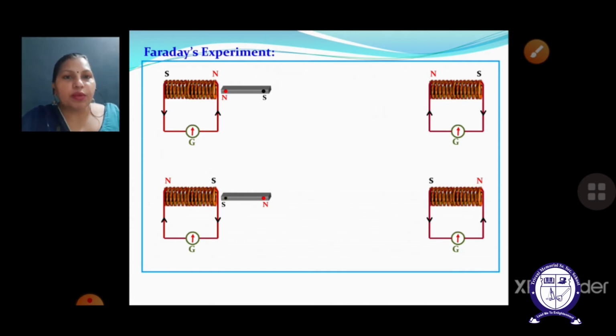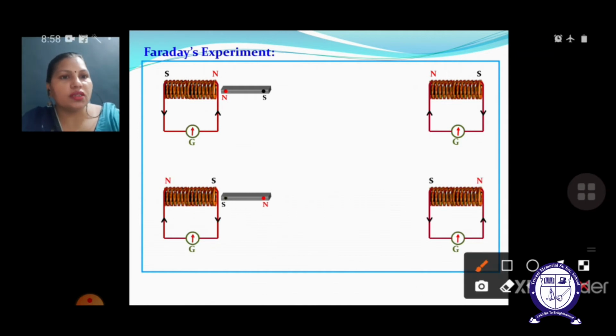This particular concept has been given by Lenz's law, but here it is also mandatory so that we will be able to conclude how the direction of current is induced. In this particular case you can see that towards the south pole, a south pole in the coil has been generated so that it will repel it, and in this particular case the direction of current is clockwise.